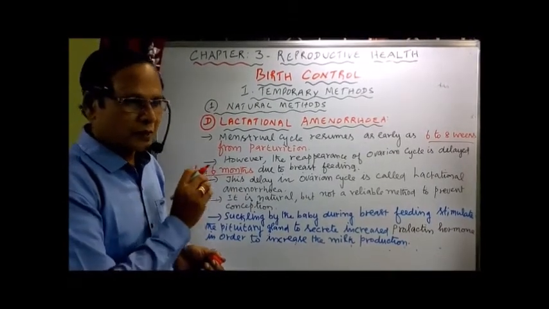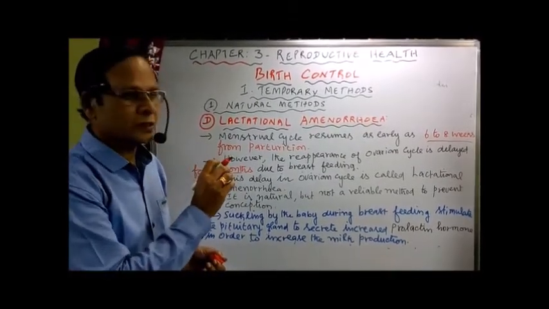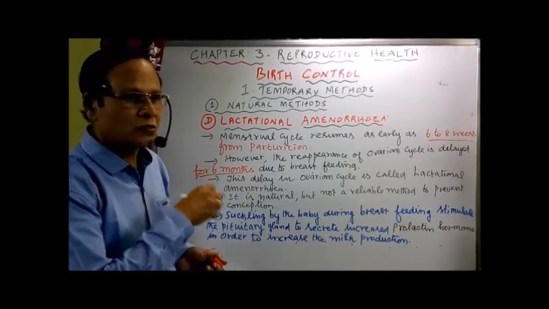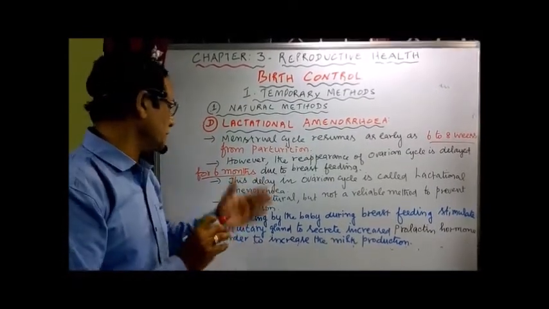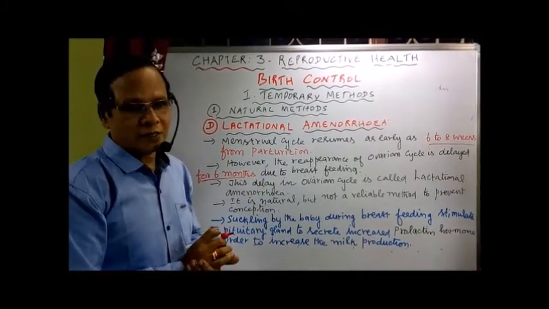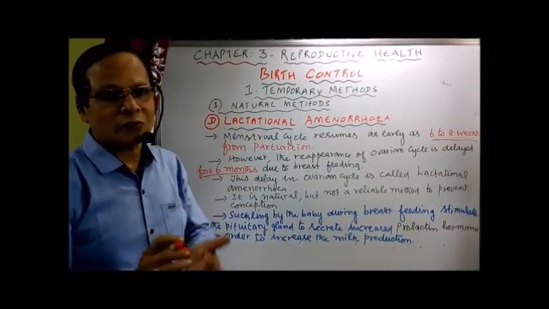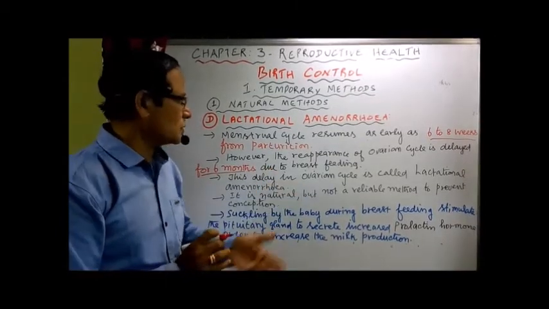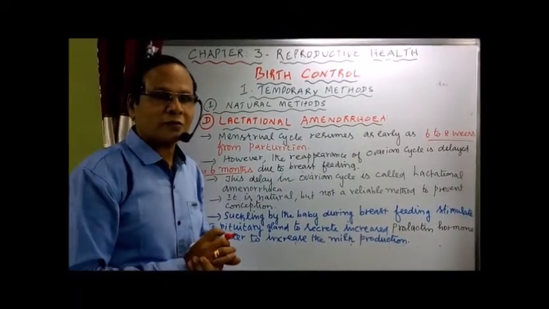Though the menstrual cycle begins after 6 to 8 weeks, the ovarian cycle is not taking place because of the breastfeeding. This delay in the ovarian cycle is called lactational amenorrhea.